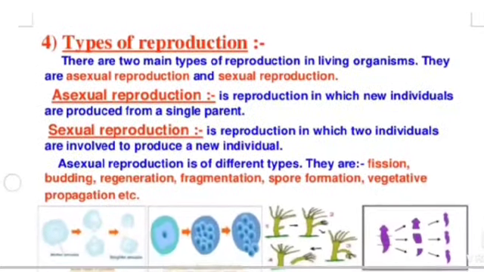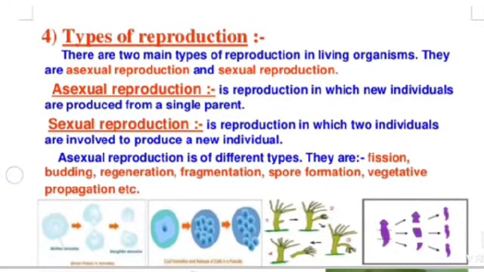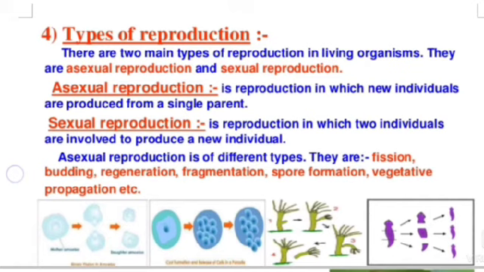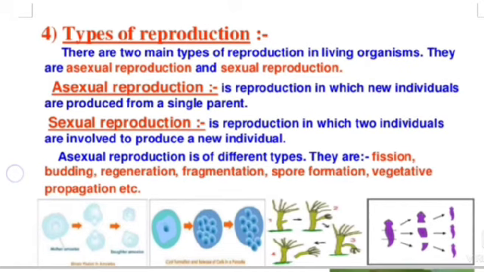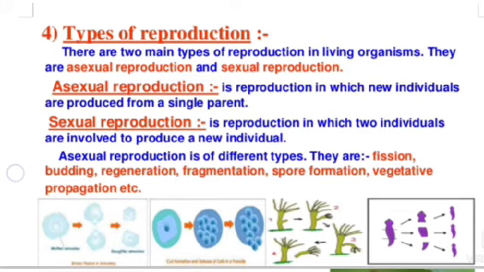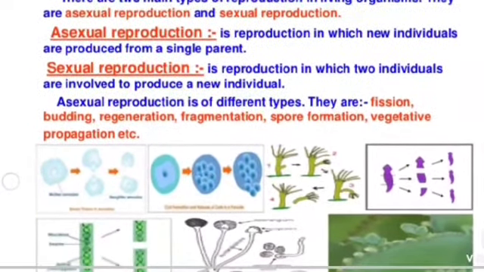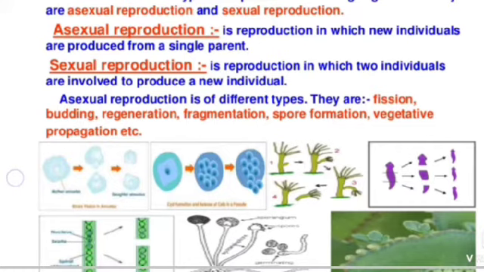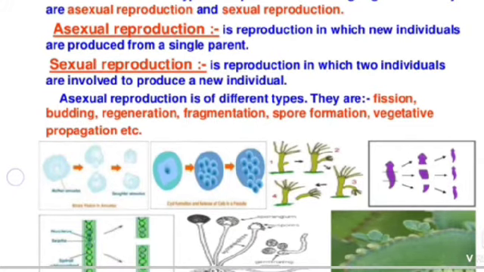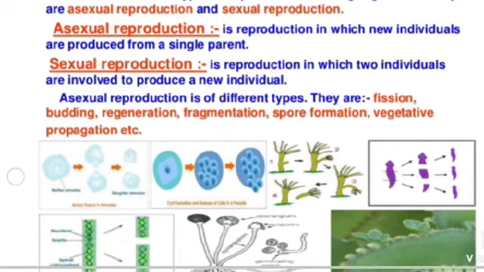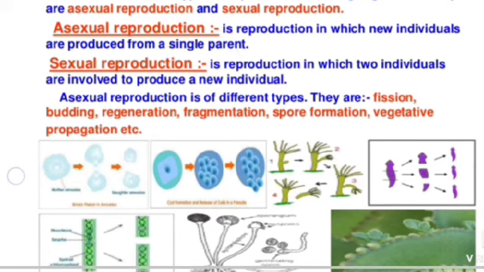Types of reproduction. There are two main types of reproduction in living organisms: asexual and sexual reproduction. Asexual reproduction is reproduction in which new individuals are produced from a single parent.